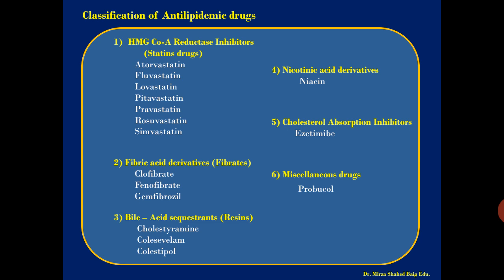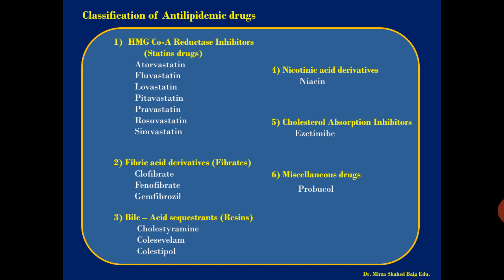We have classified 6 classes which are most prevalent in the clinical sector and useful for treatment. Single drug therapy is also important, plus the drugs in combination. Combination drugs are also preferred for controlling the disease condition. So of these 6 classes, the first one is the HMG-CoA reductase inhibitors, which are also called statin drugs,